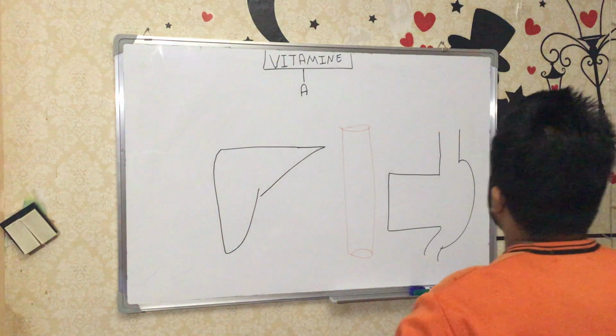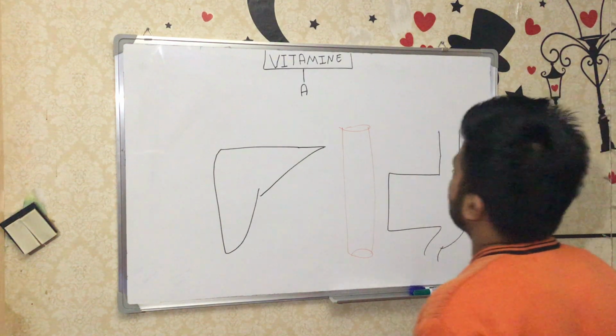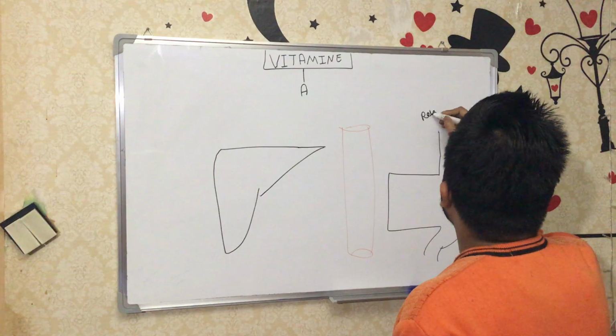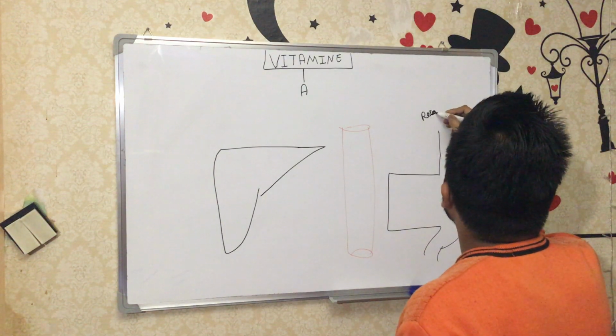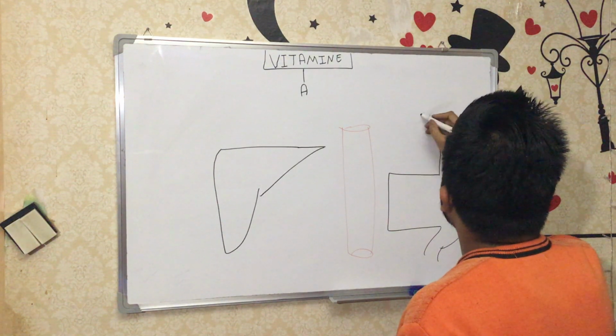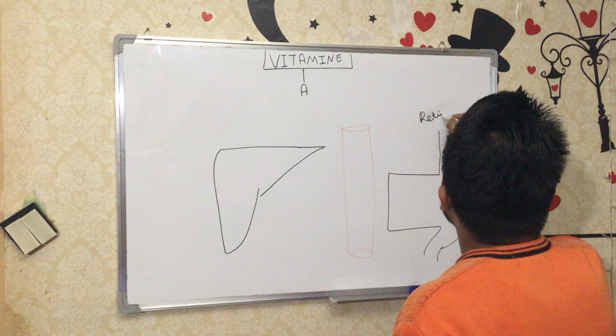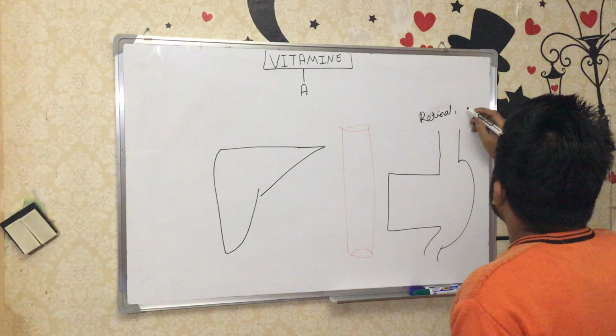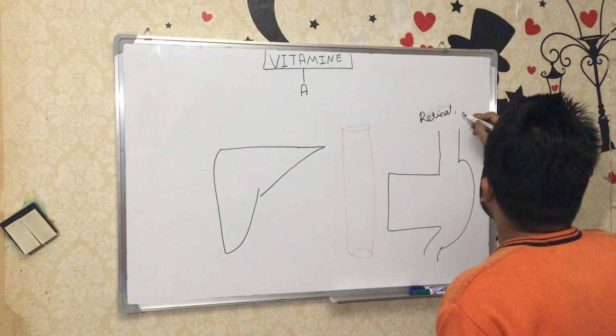Let's take, for example, two types of vitamins: retinol and provitamin, that is beta carotene.